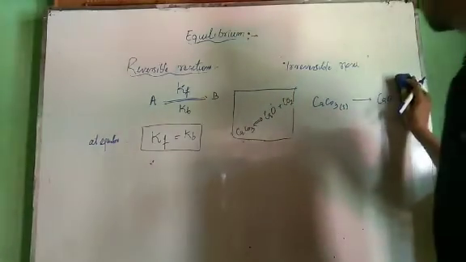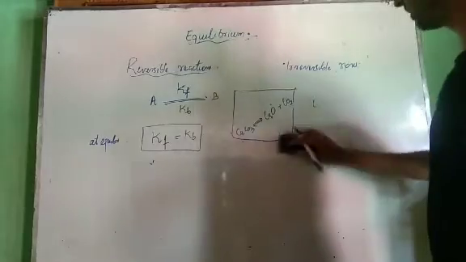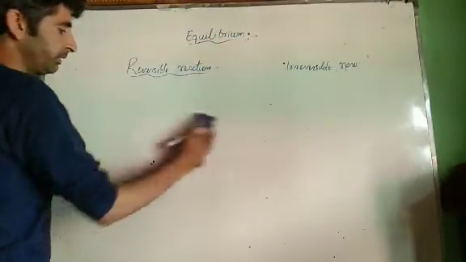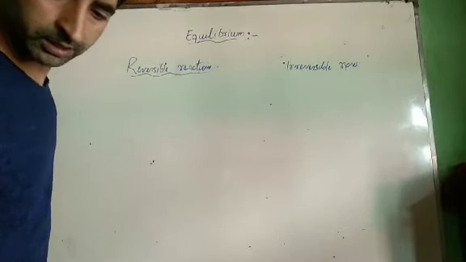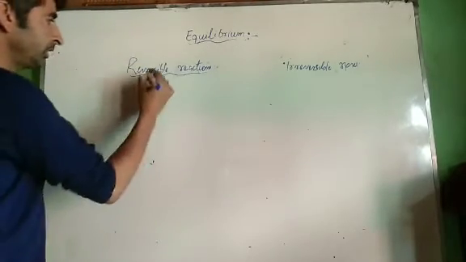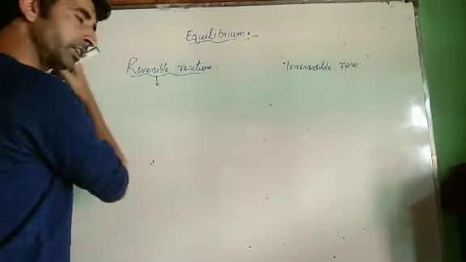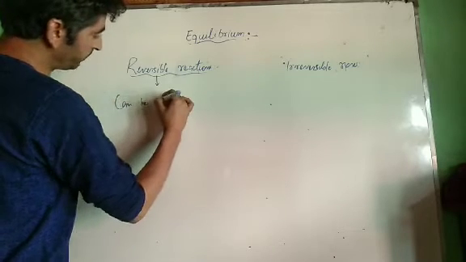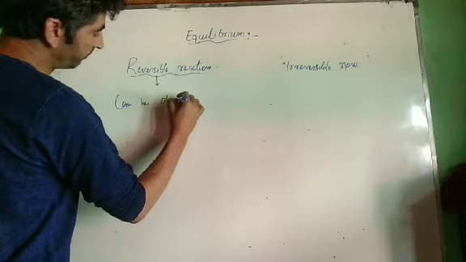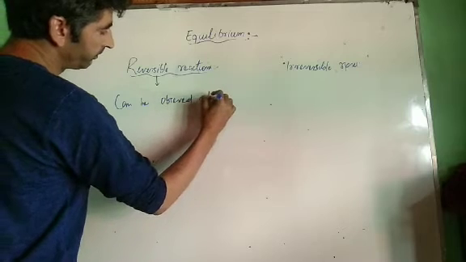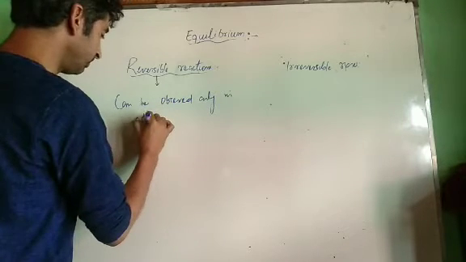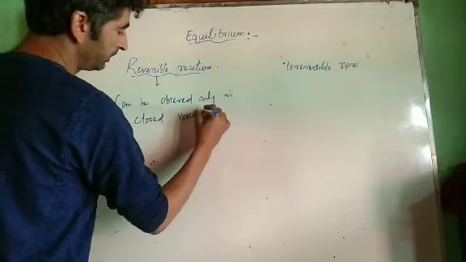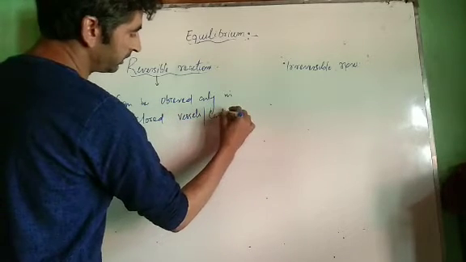Now let us take examples. What type of reactions are reversible in nature? Examples of reversible reactions. First let us write something for reversible reactions. Point one: these can be observed only in closed vessels, closed containers.